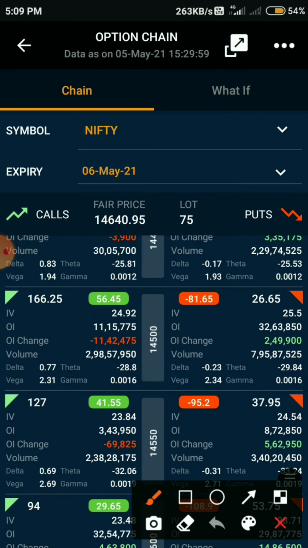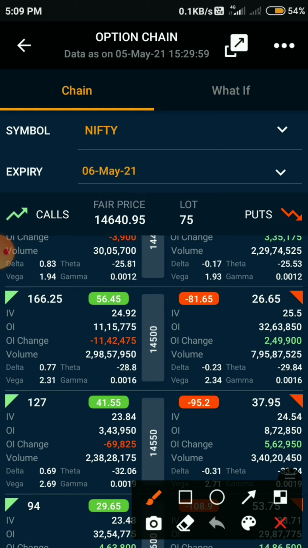And below 14,600 we have the next highest open interest at 14,500 put, that's around 32,63,000, so that will act as second support. And the put call ratio is oversold around 1.08, so you can expect a short covering rally.